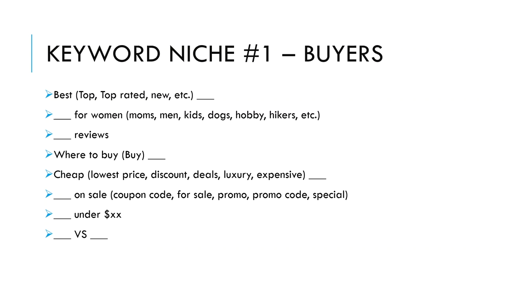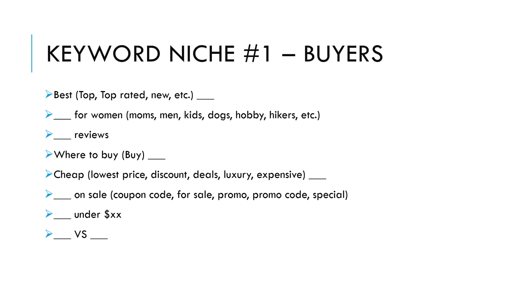So common keyword add-ons I use: best, then the keyword. So best laptop computer, top rated PC, new Samsung phone. Next, use your keyword and then who is it for? Halloween costume for dogs, survival kit for hikers.